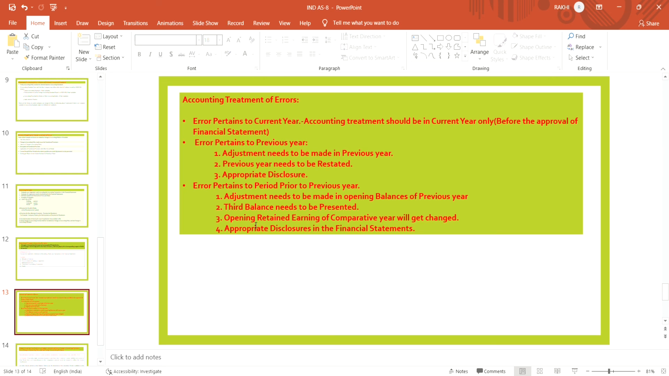If the error relates to a period prior to the previous year, then the adjustment needs to be made in the opening balance of the previous year, because three balance sheets are required to be given at that time. If the error relates to the period prior to the previous year, then three balance sheets are required to be prepared, and the adjustment needs to be given in the opening balance of the previous year. The third balance sheet needs to be presented. Opening retained earnings of the comparative year will be changed, and appropriate disclosure in the financial statement is to be given.